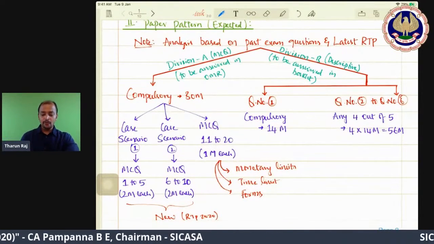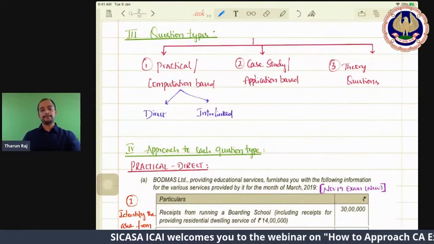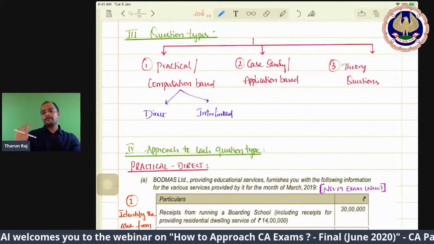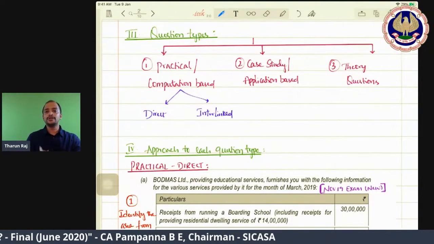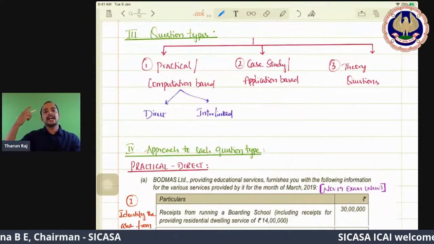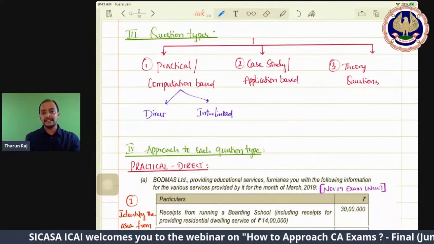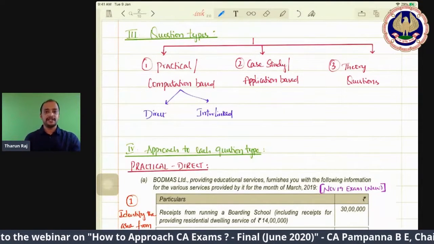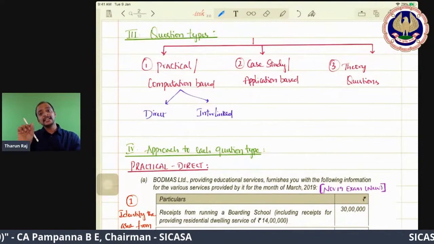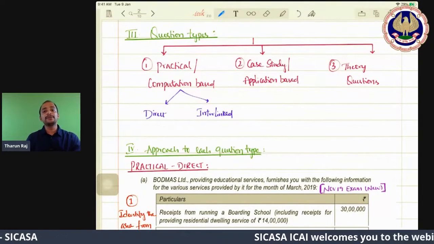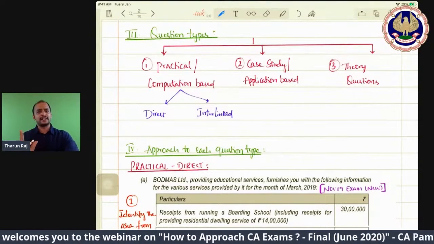Now, what are the various question types that we have in the indirect tax CA final exam? We have three types. First, practical or computation based. You need to read the question, some analysis will be happening in your mind, you take the calculator, do the computation and arrive at the answer. That's a practical or computation based question, and in that we have direct computation or interlinking. As I told you before, multiple chapters are connected, so an interlinking question could be there or a direct practical question could be there.